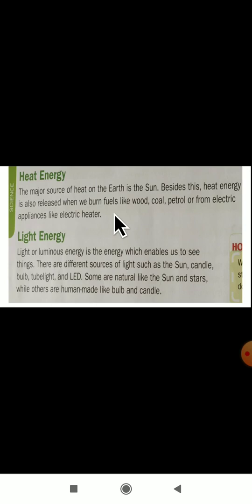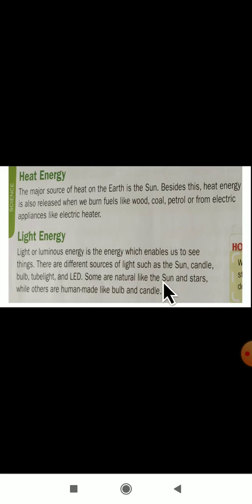From the sun we are getting heat energy. Leaving the sun, from where are we getting heat energy? When you burn any fuel, like wood, which energy are we getting? We are getting heat energy. When you burn coal or petrol, or use any electrical heater appliance, which energy are we getting there? We are getting heat energy. I hope this is clear to you about heat energy.